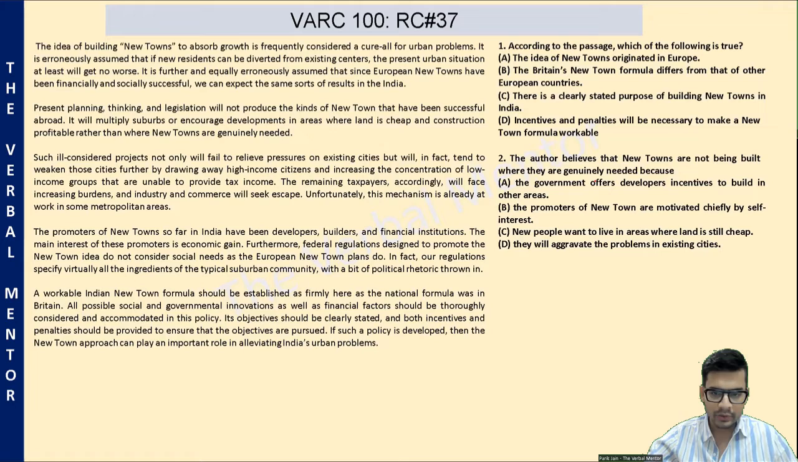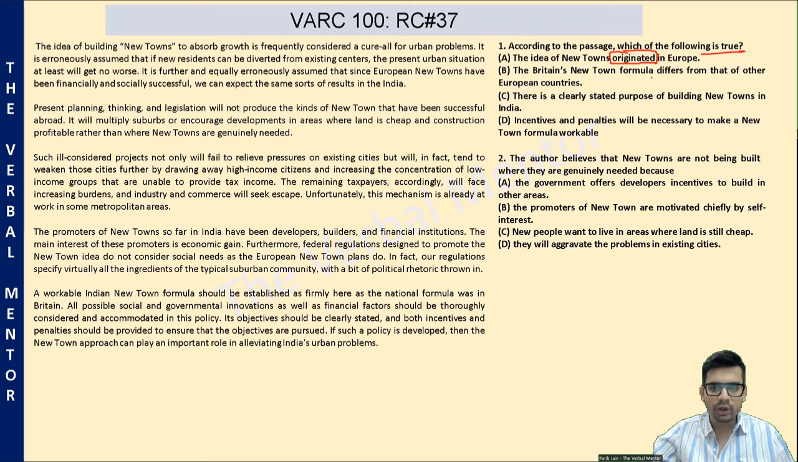Okay. To the questions. According to the passage, which of the following is true? Option A, the idea of new towns originated in Europe. The passage never mentions that it originated in Europe. We don't know about the origin of this idea. The only fact presented in the passage is that Europe has already implemented the idea of new towns. It has already built new towns. But did the idea originate in Europe, or are there other towns also? Were there towns prior to Europe that implemented the same idea? We don't know.